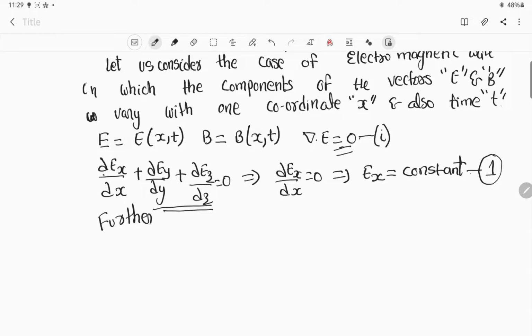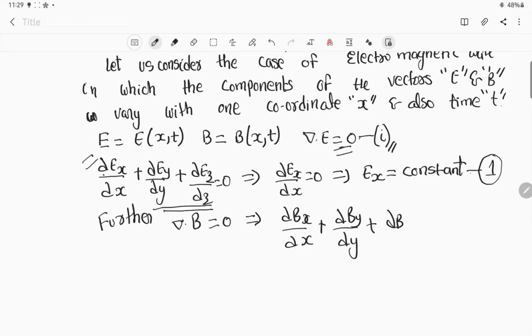Further, in magnetism, how will Gauss law look? In the same way, this is the first case. Here we write del dot B is equal to 0. Again we can rewrite it as we did for the electric vector: ∂Bx/∂x plus ∂By/∂y plus ∂Bz/∂z, which is equal to 0.